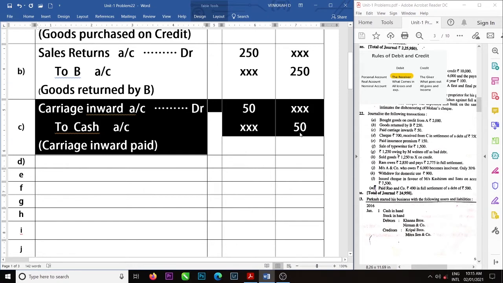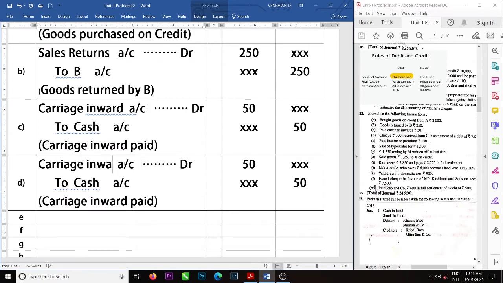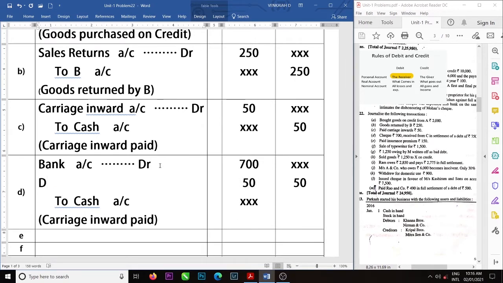We are receiving a check from C for 700 rupees. Bank account debit, amount is 700. And we had a loss of 50 rupees. That loss is discount allowed. All losses are debit. Discount account debit.